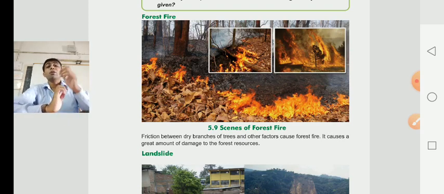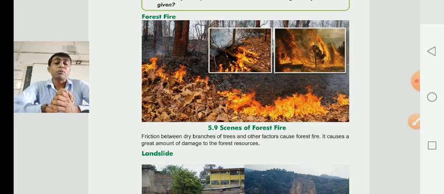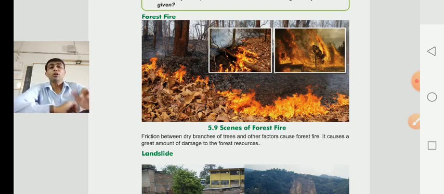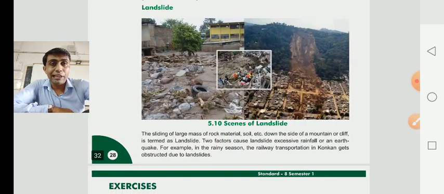It means this is our responsibility to take care of our environment. We have to take care of the forest area, and that's why the government started sanctuaries and national parks for the protection of the forest as well as the protection of flora and fauna, the different species of birds and animals, for the protection of the environment. That's why forest fire occurs due to friction between dry branches of trees and other factors.